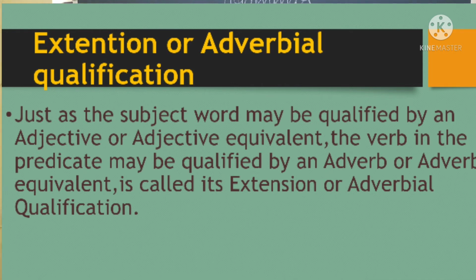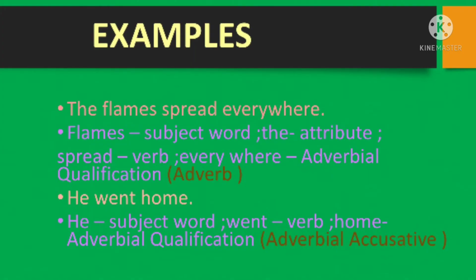Adjective equivalent means what? A noun or a word which plays the role of an adjective. It is not an adjective, but it plays the role of an adjective. In the same way, the verb in the predicate may be qualified by an adverb or adverb equivalent. So we call this extension or adverbial qualification. Okay. If we take a few examples here: the flames spread everywhere.